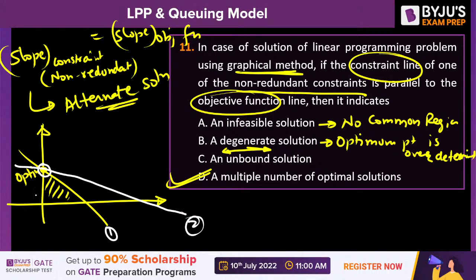So this point is the intersection of 3 lines: one is the y-axis, another is constraint 1, another is constraint 2. A point can be defined as the intersection of 2 lines, but it is an intersection point of 3 lines. So that is how we can say degeneracy.